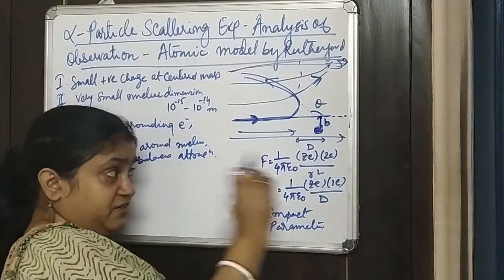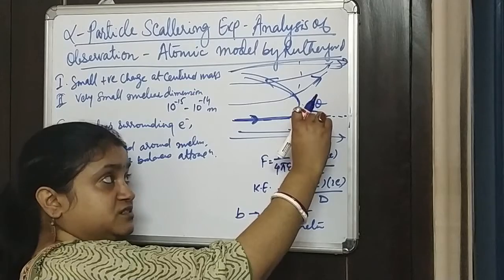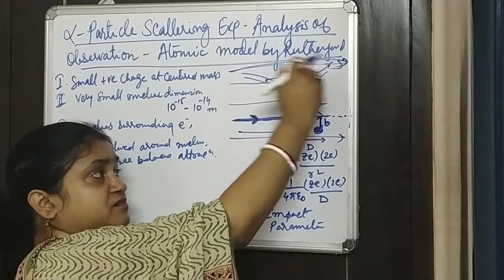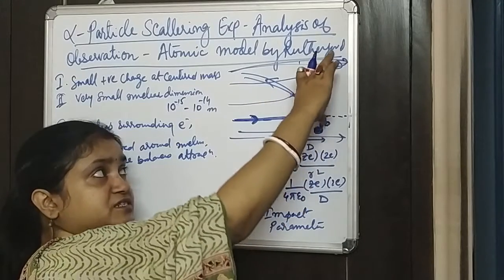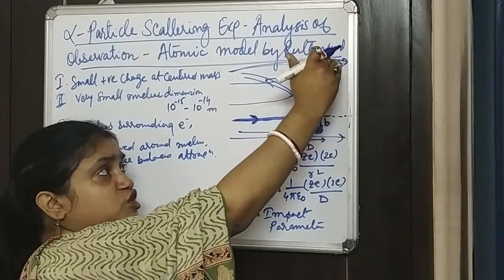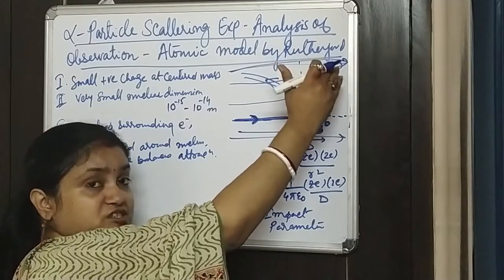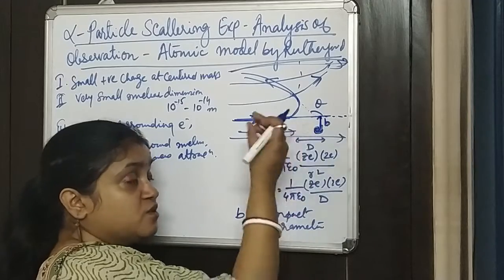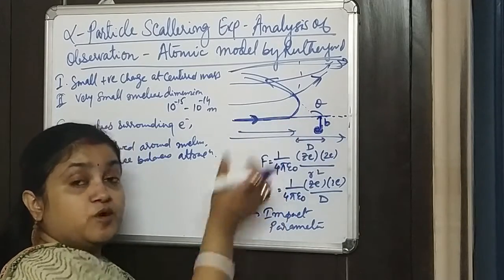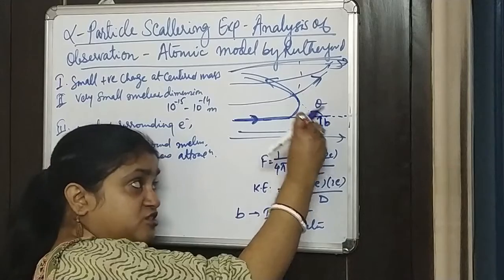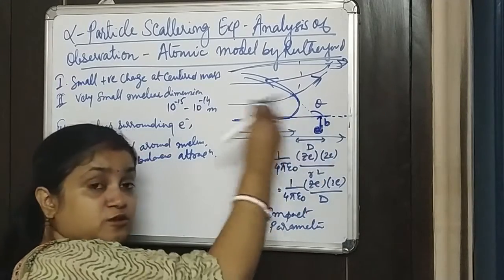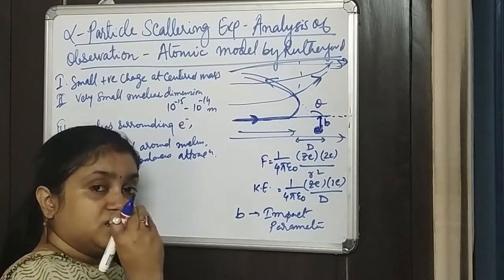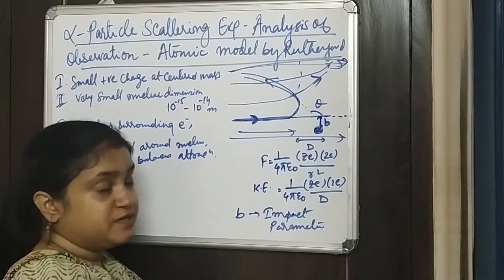If your impact parameter is large, then those alpha particles with a very large impact parameter will not get scattered much, because scattering is happening mostly because of the repulsion between the positive nucleus, which has a lot of positive charge, and the alpha particles which are coming with a high speed.